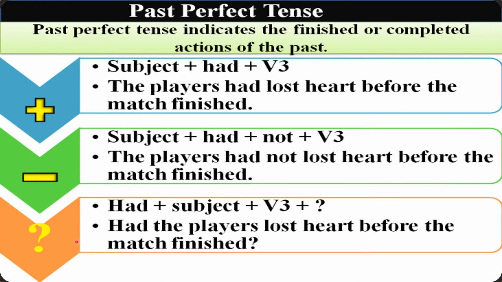And whenever we are constructing a question sentence, always remember and keep in mind that we use our auxiliary verb at the beginning of the sentence before our subject, and then we use the subject followed by the third form of the verb, and we put a question mark at the end of the sentence. Now let's take an example. Had the players lost heart before the match finished? So this is the sentence structure of past perfect tense: the positive sentence, the negative sentence, and the interrogative sentence, and how we construct them.